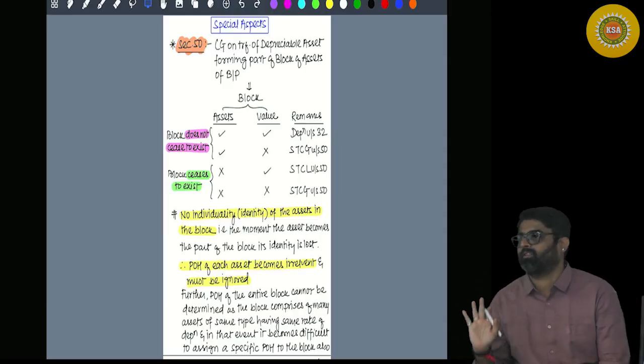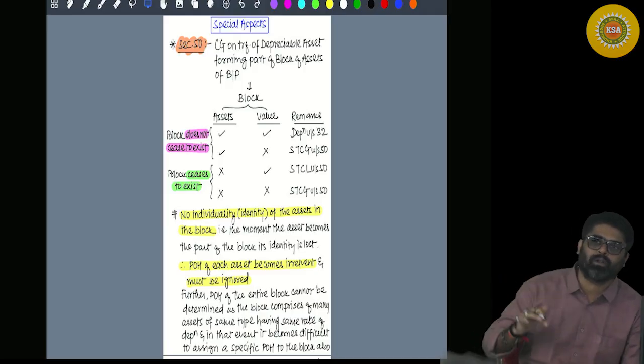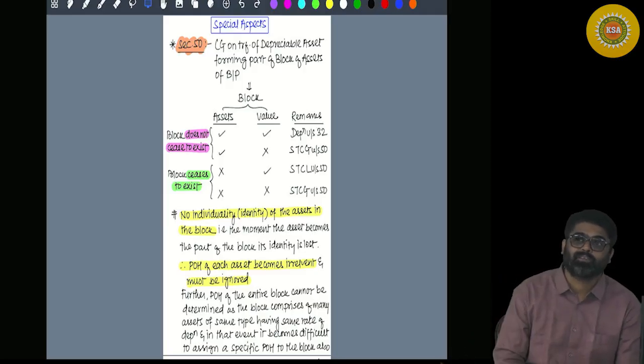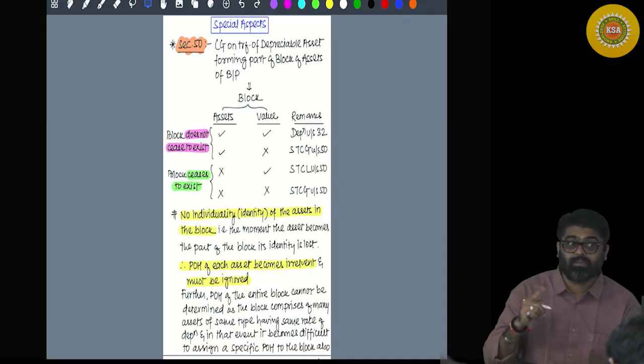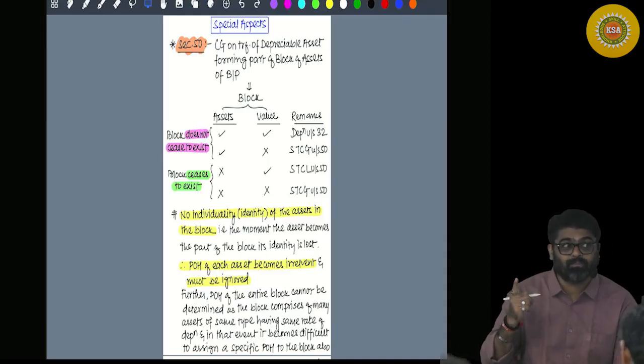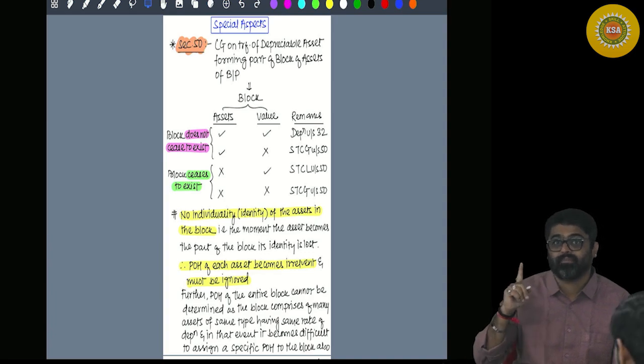Some depreciable assets are there which do not form part of block. If your business is power business, for each asset you calculate depreciation separately on the actual cost and you claim that depreciation on SLM basis. Do you remember?